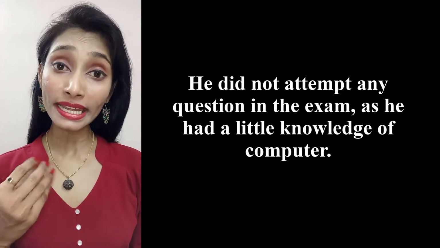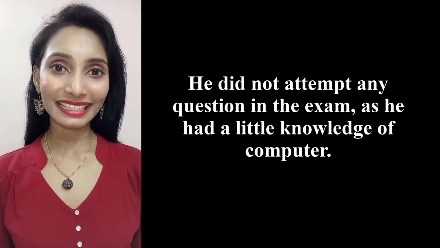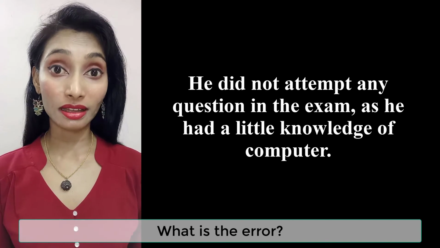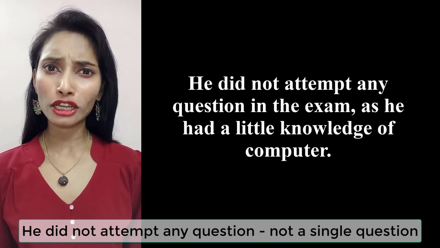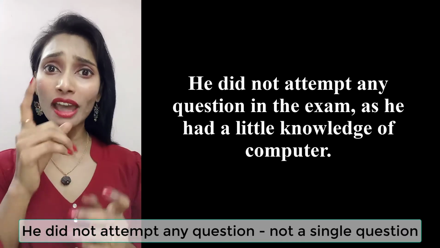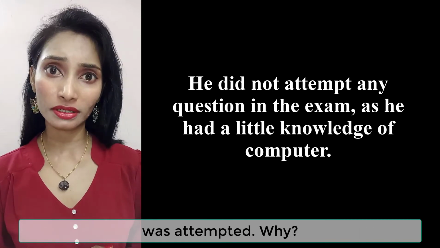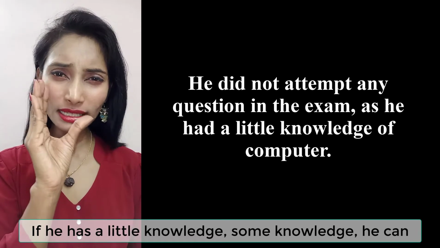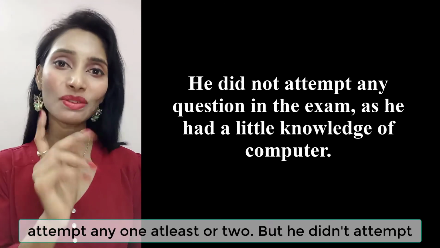Now look at the next sentence. He did not attempt any question in the exam as he had a little knowledge of computer. What is the error? He did not attempt any question. Not a single question was attempted. Why? If he has a little knowledge, some knowledge, he can attempt any one at least.